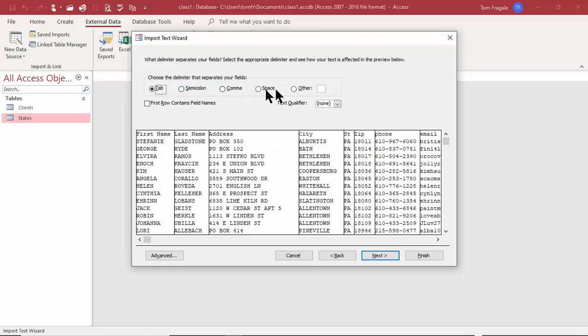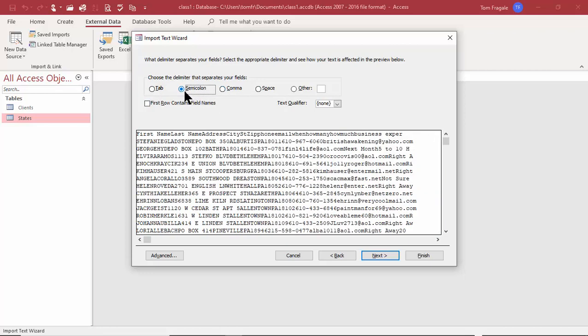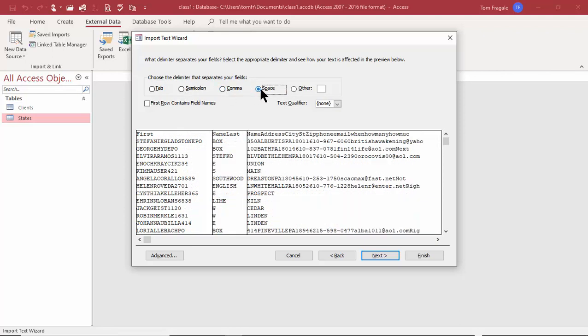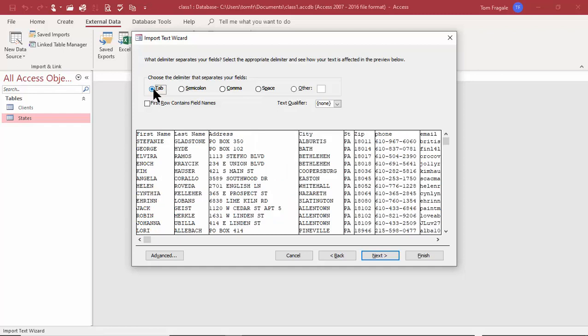Now, you want to pick one of these delimiters. This one happens to be a tab. So as soon as I pick on Tab, we can see now we have nice even columns of data. If you ever see a CSV file, which is a really popular format, the C means comma. All right, so for a CSV file, you would pick on comma. If you're not sure which one it is, you can try the different ones. Clearly, this one is not semicolon. This one is not comma. The space is not bad, but tab clearly was the right choice.